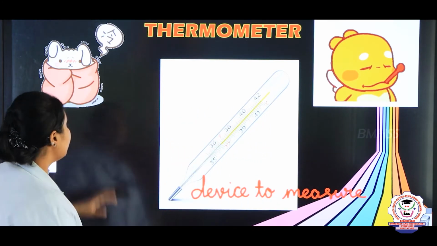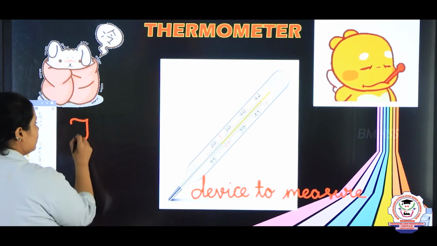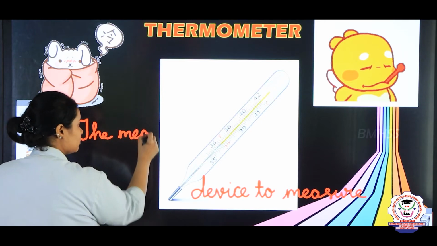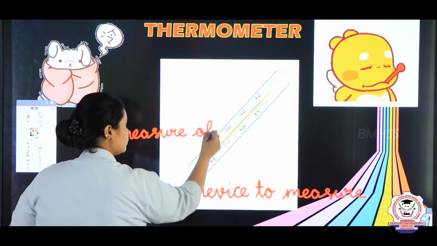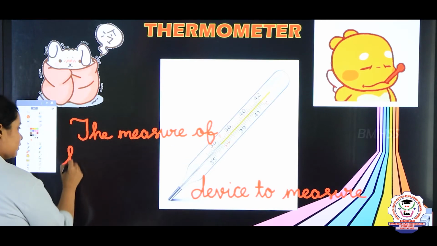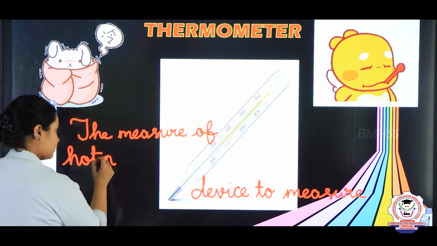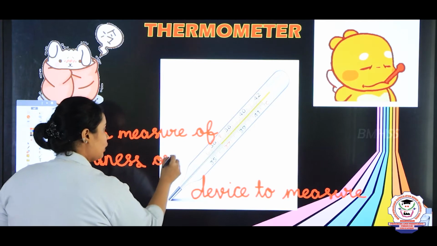Okay, same way, the definition of temperature is the measure of hotness or coldness.